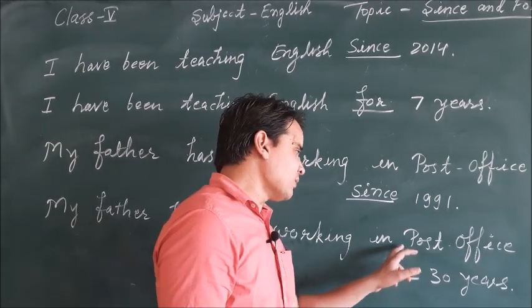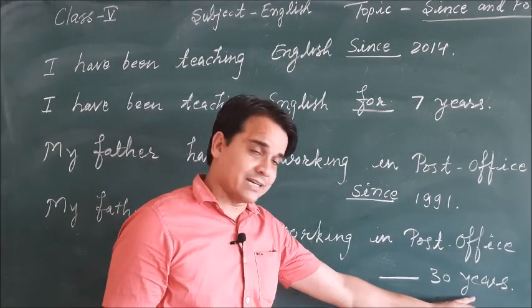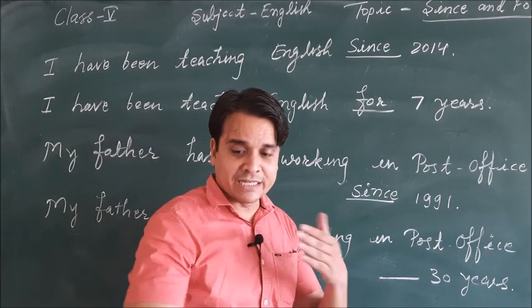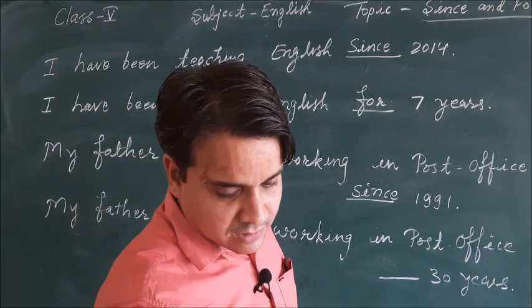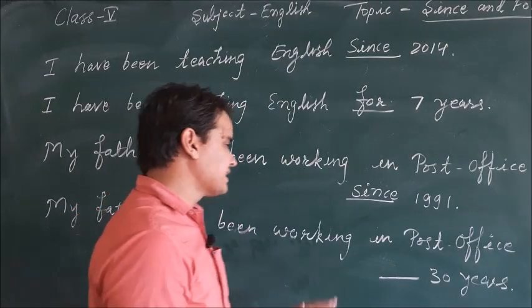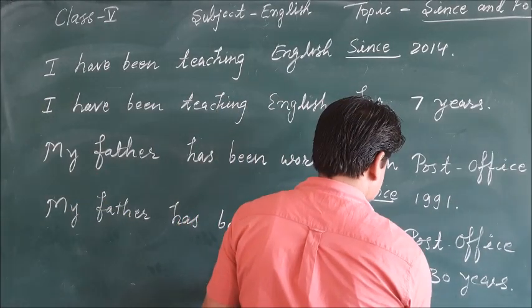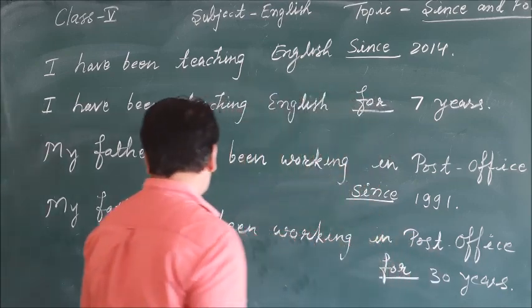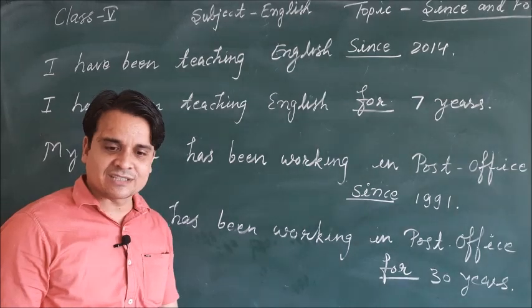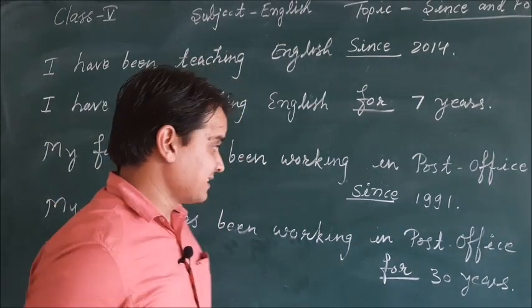So for, here we will use for, because it is the example of duration of the time. So for showing or denoting the duration of the time, we will use for. Okay, so our sentence is: my father has been working in a post office for 30 years. This would be the sentence.